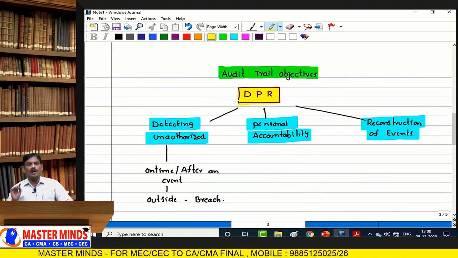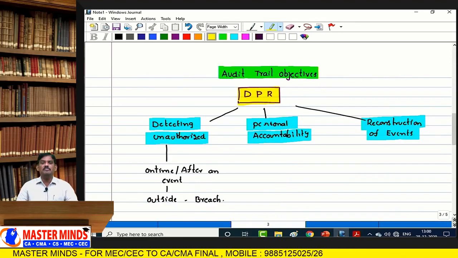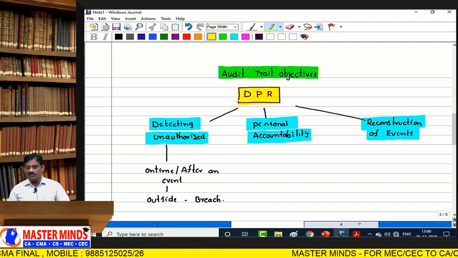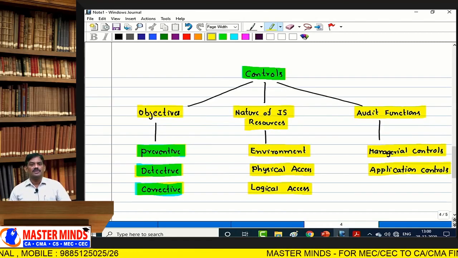Basically, there are 3 objectives of audit trail. DPR. D stands for detecting unauthorized access. P for personal accountability. R for reconstruction of events. So this is the 1, 2, 3, 4, 5 questions.